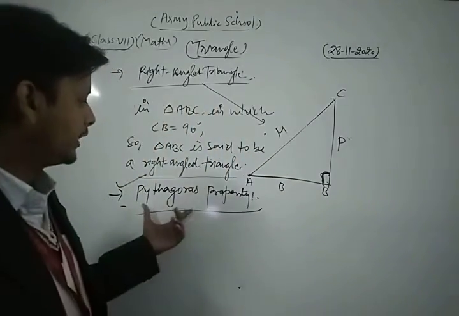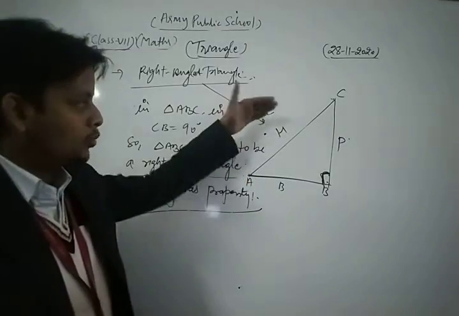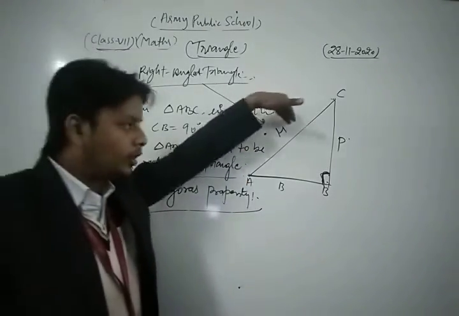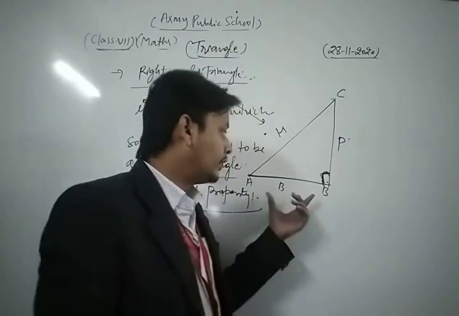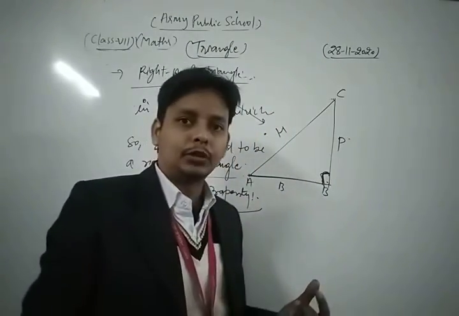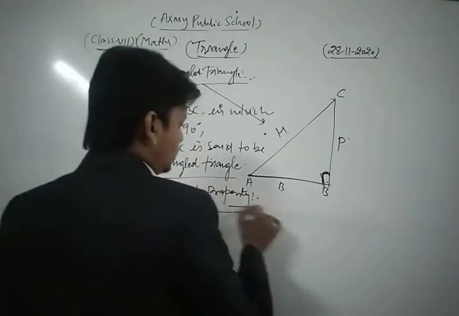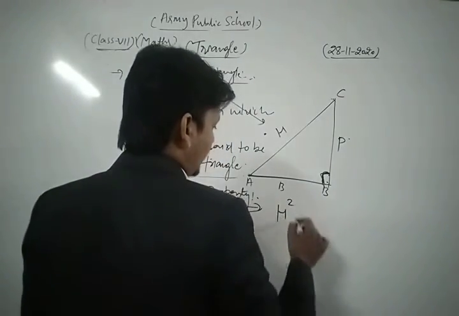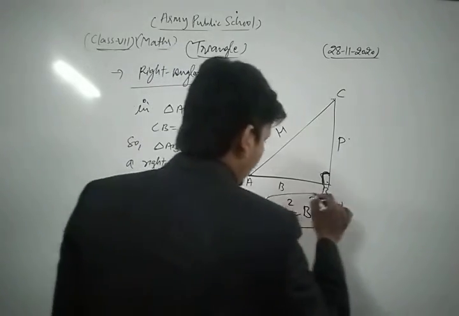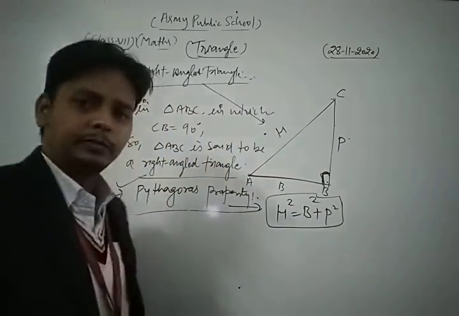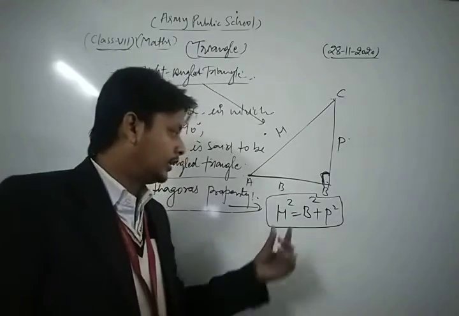According to that property, the square of hypotenuse is equal to the sum of the square of its base and its perpendicular. It means hypotenuse square is equal to base square plus perpendicular square.